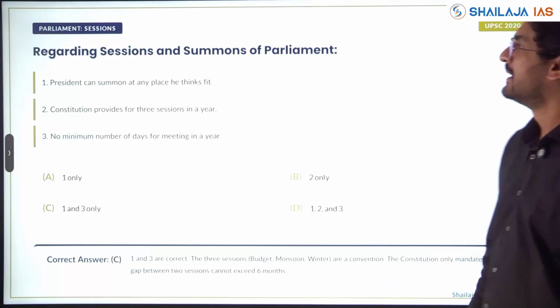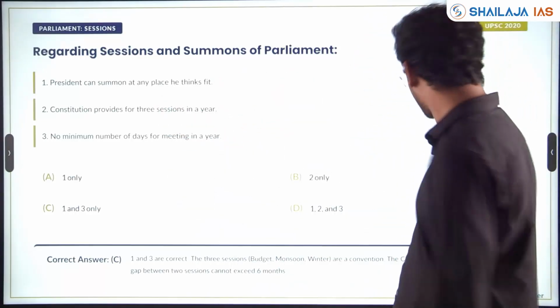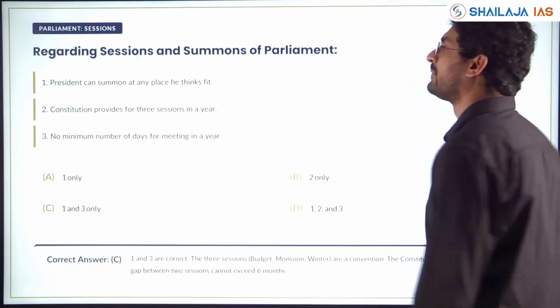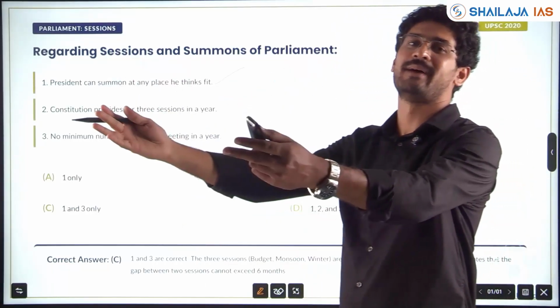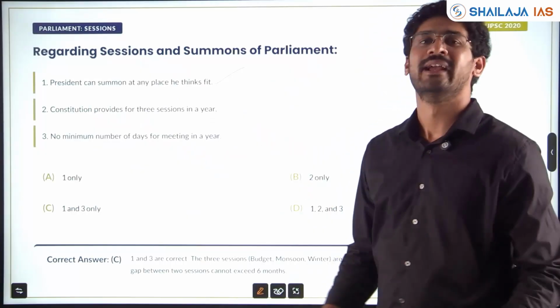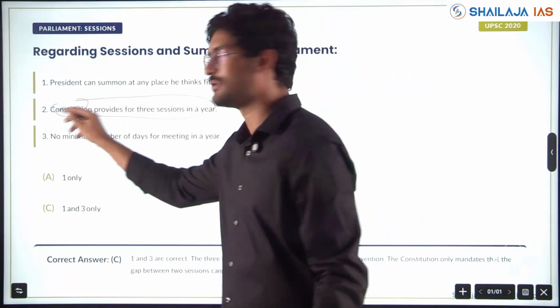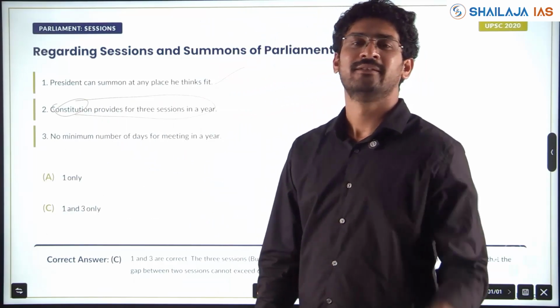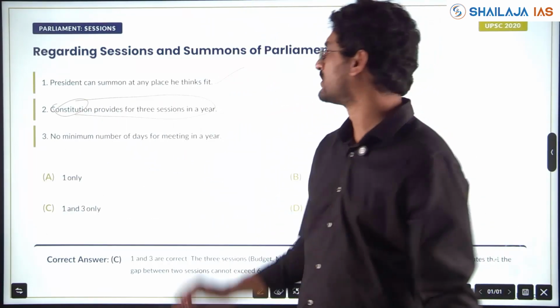Again, session. The President can summon the Parliament at any place he thinks fit. Not only do they have to go and sit in the Parliament in Delhi, it can be summoned at any place. The Constitution provides that there should not be a gap of more than 6 months between 2 sessions.